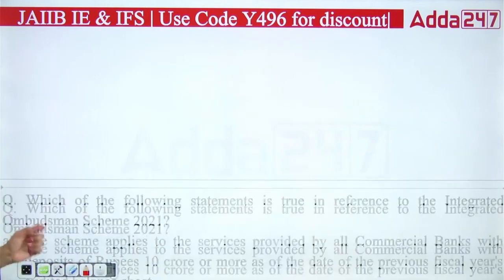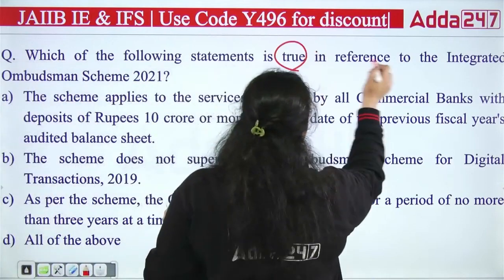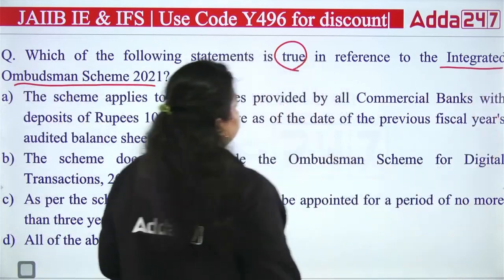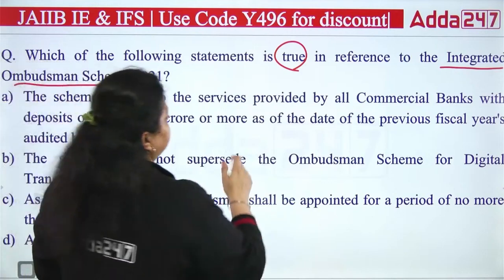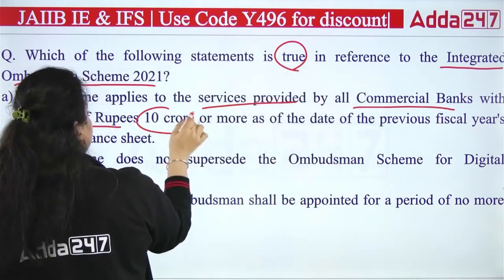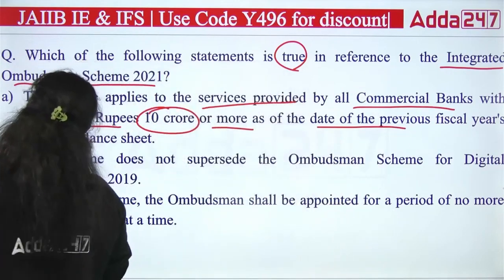Okay. Next we have here, which of the following statements is true in reference to the integrated ombudsman scheme? First is saying the scheme applies to the service provided by all commercial banks with deposits of rupees 10 crore or more as of the date of the previous fiscal year's audited balance sheet.